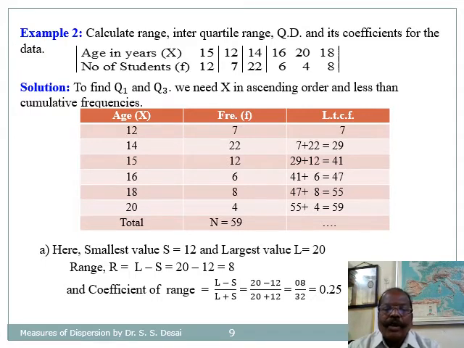Now here the smallest value is 12 and the largest value is 20. Therefore, range R is equal to L minus S, that is 20 minus 12, that is 8. And coefficient of range is equal to L minus S divided by L plus S, equal to 20 minus 12 divided by 20 plus 12, that is 8 divided by 32. Finally, it comes up to be 0.25.